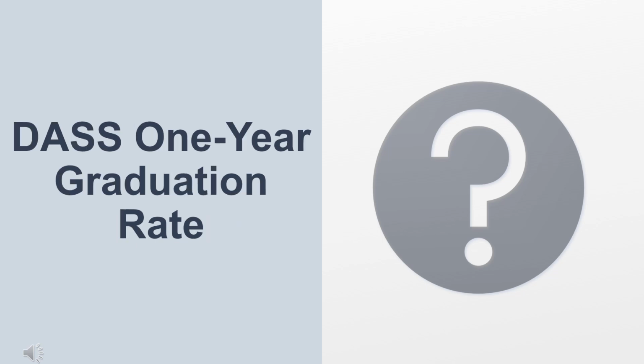Next, we have a question on the DASS 1-year graduation rate and whether this rate is used for accountability. The answer is that no, it is not used for accountability. This means that it is not used for differentiated assistance determinations at the LEA level. It is also not used to determine schools for targeted support and improvement, or TSI.